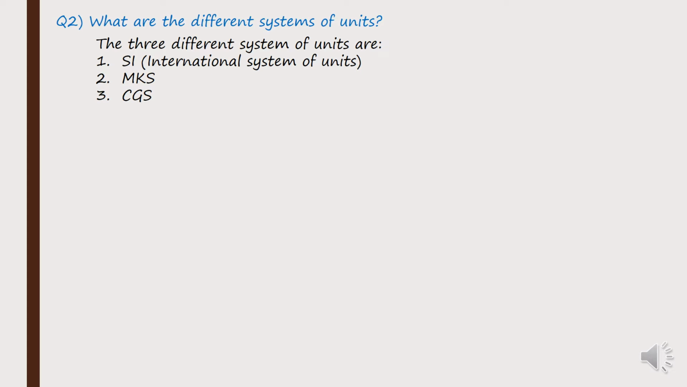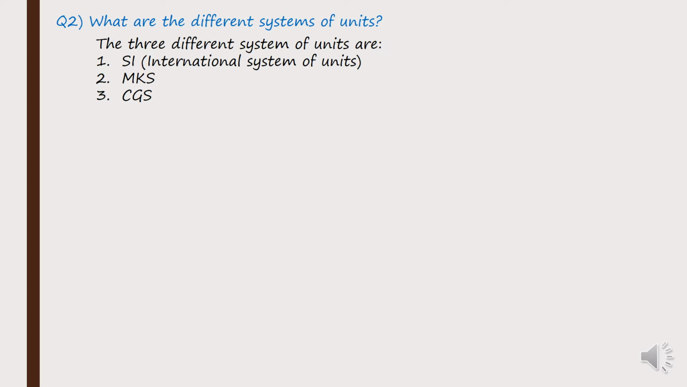are three systems of units. There are actually many more, almost five to six, but the most important ones are three. They are SI units, MKS units, and CGS units. These three kinds of units are important to us.